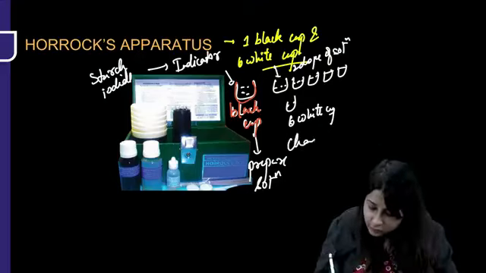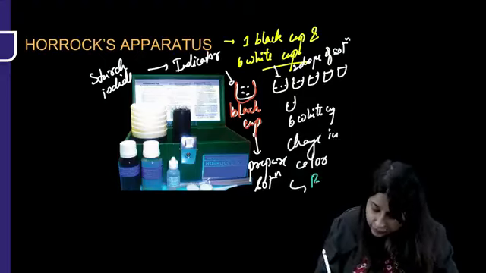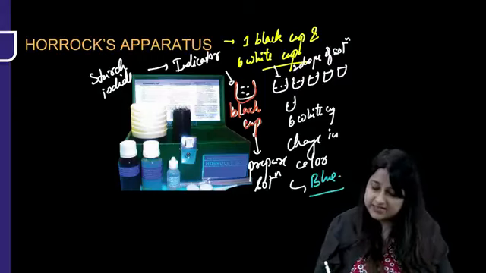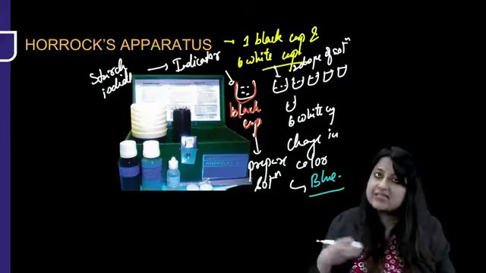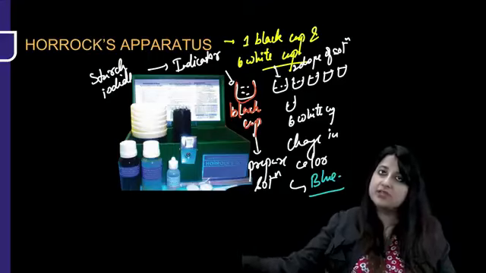You will notice that there is one cup which is going to change its color. So the question comes, what is the change in color that we notice? The change in color is to blue. It could be the first, second, third, fourth, fifth, or the 6th white cup, whichever. Suppose the second cup changes color, automatically third, fourth, fifth, and 6th will change color.